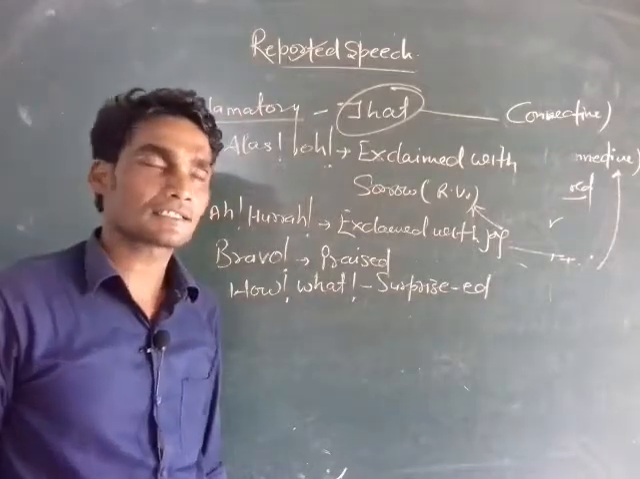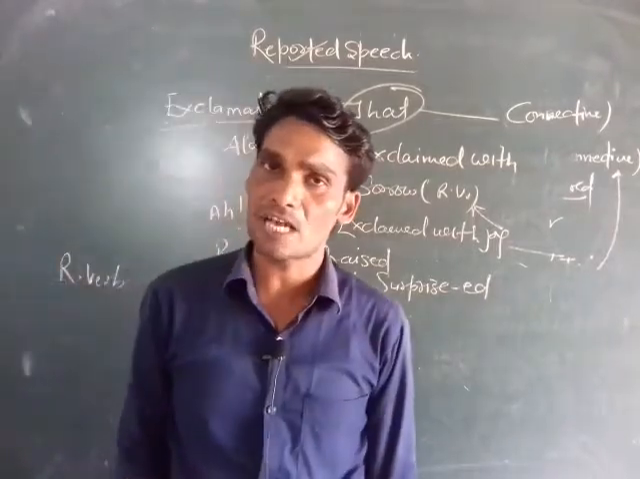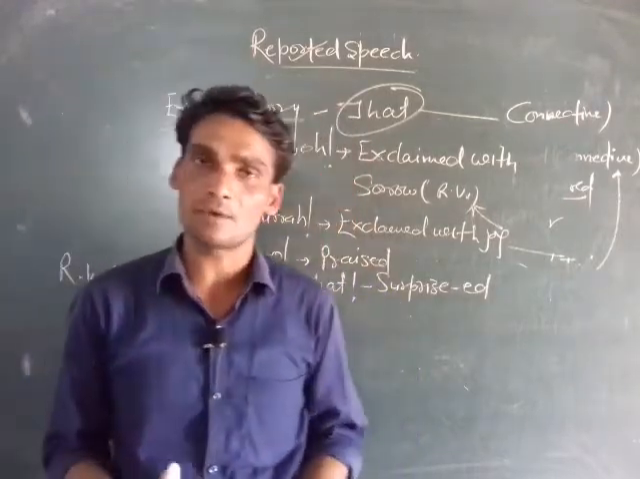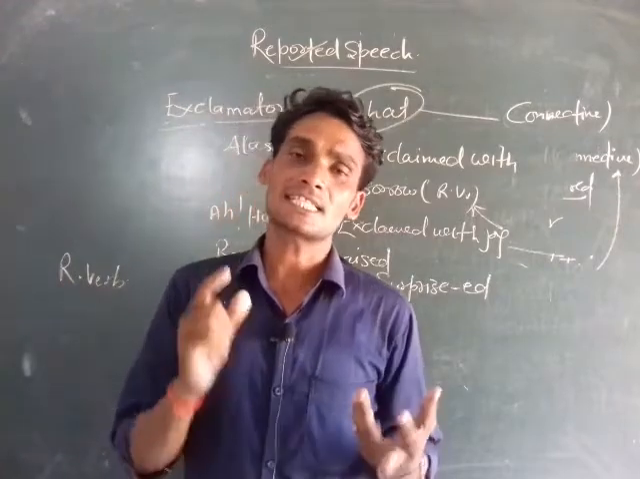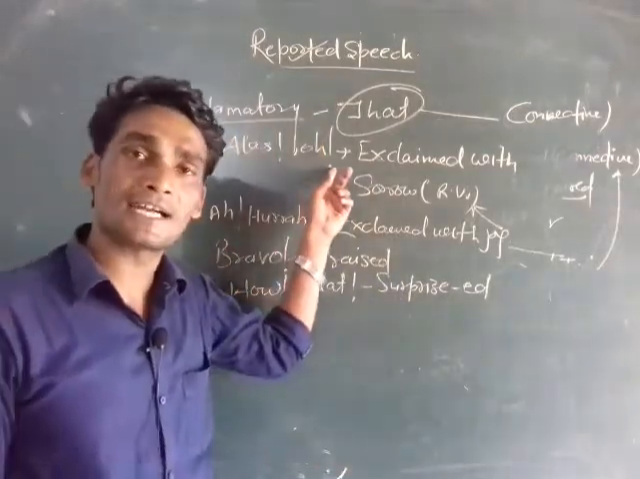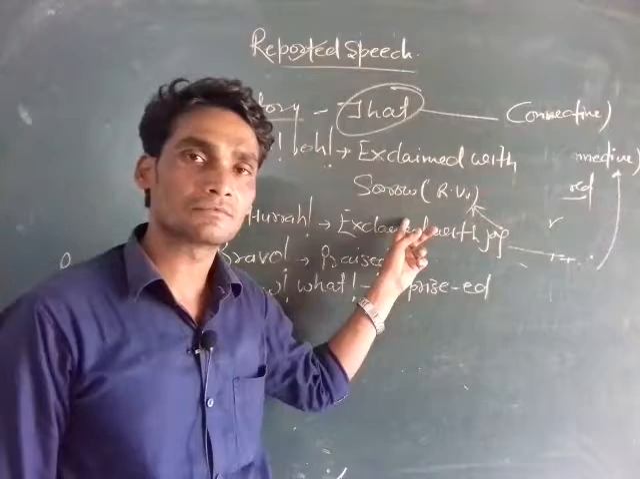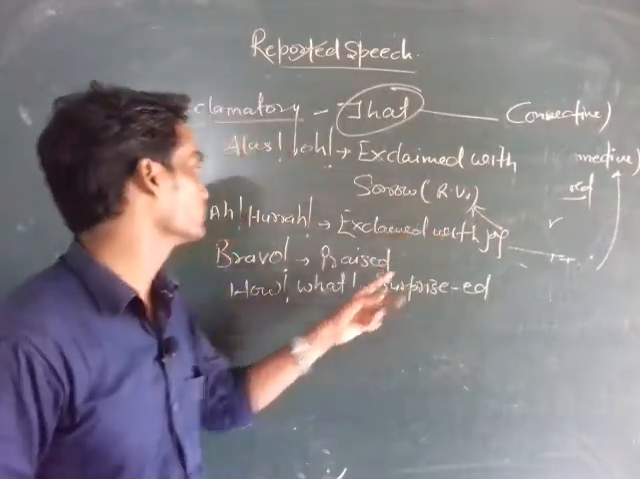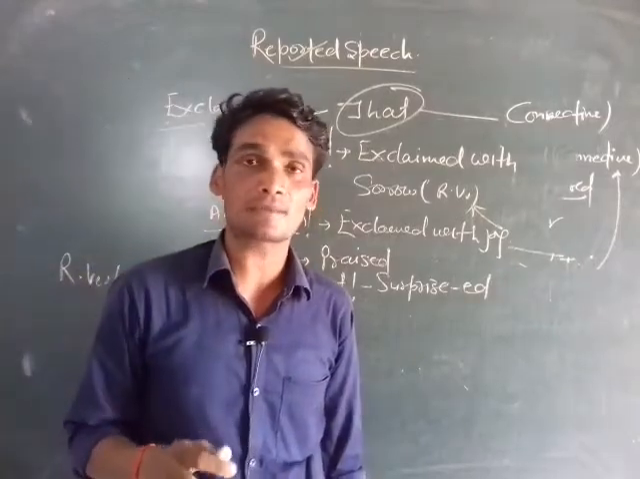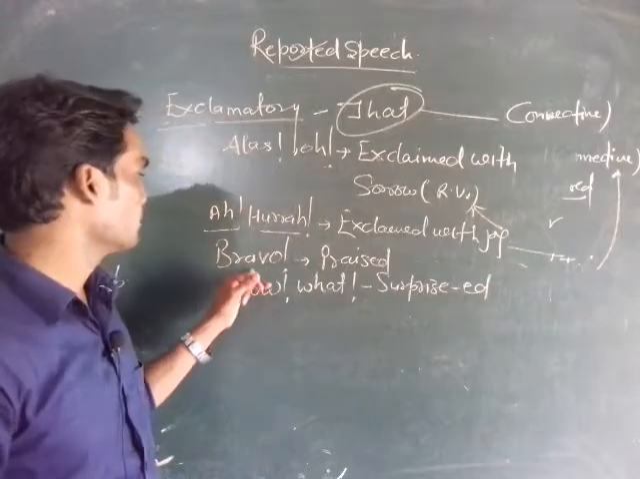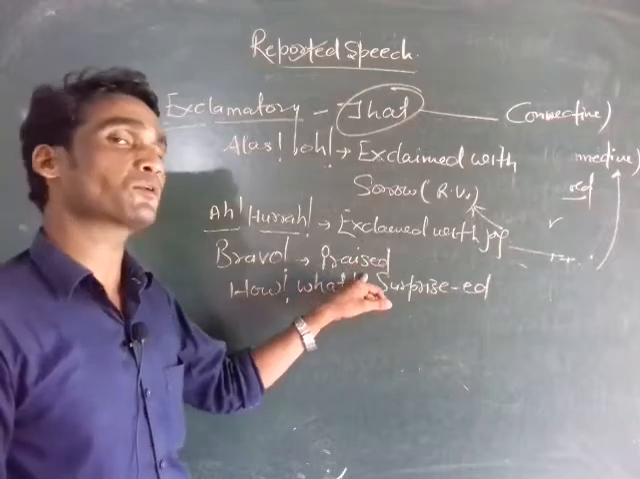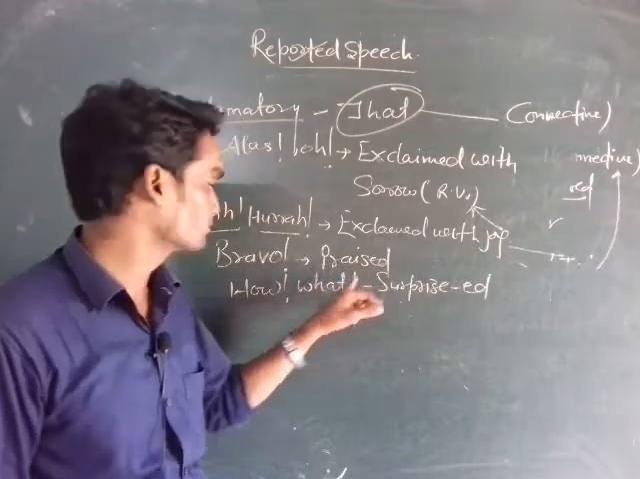Once again, an exclamatory sentence shows deep emotions of sorrow, joy, surprise and praise. These exclamation words are alas, oh, ah, hurrah, what and how, bravo, with the sign of exclamation mark. If we find alas or oh, we use exclaimed with sorrow as a reporting verb to make indirect form of speech. And if we find ah or hurrah, we use exclaimed with joy as a reporting verb. And if we find bravo with the sign of exclamation mark, as we know, bravo shows praise, then we use praised as a reporting verb to make indirect form of speech in the sentence.